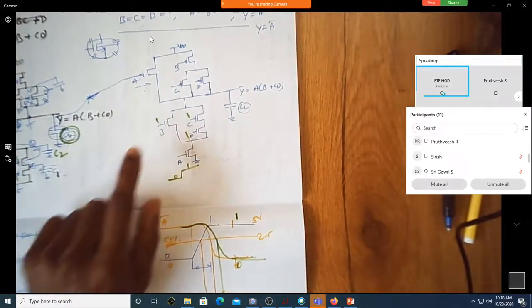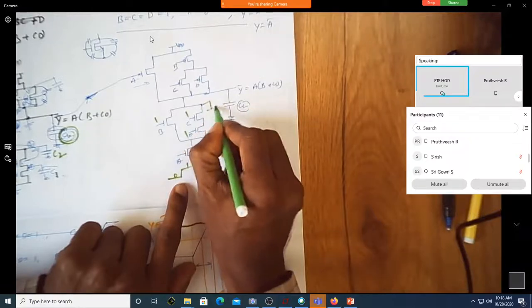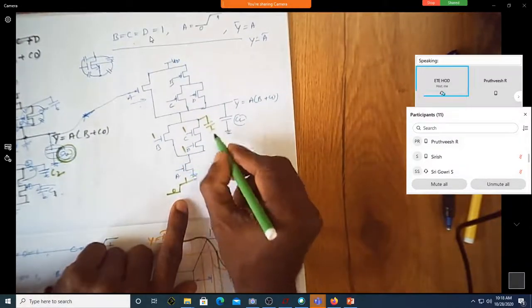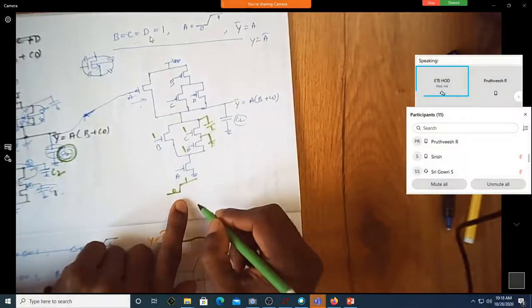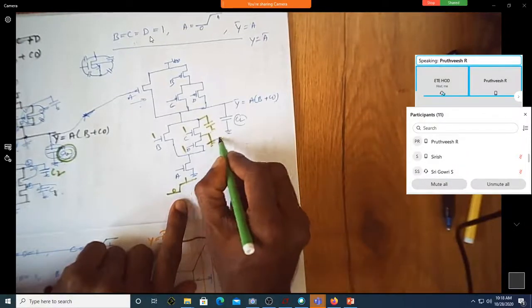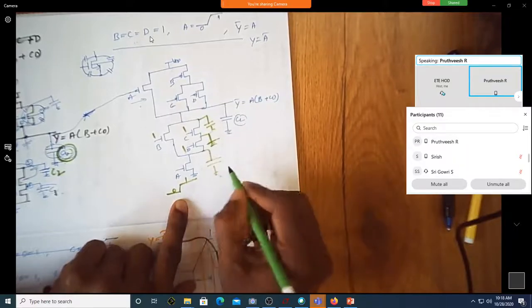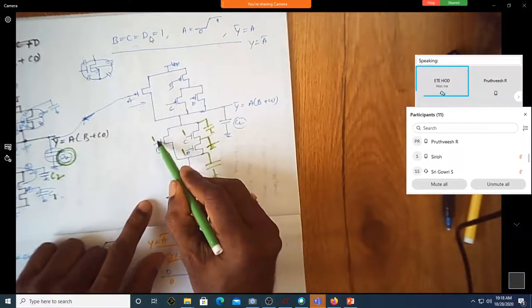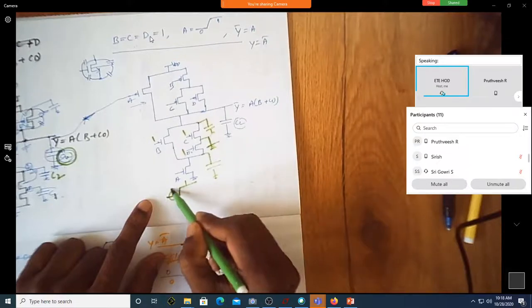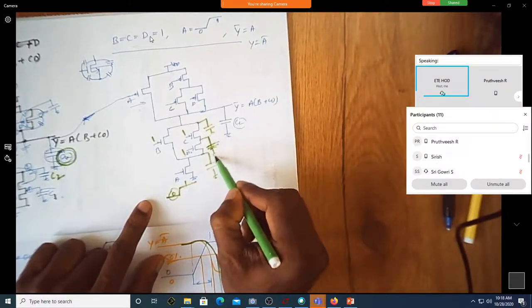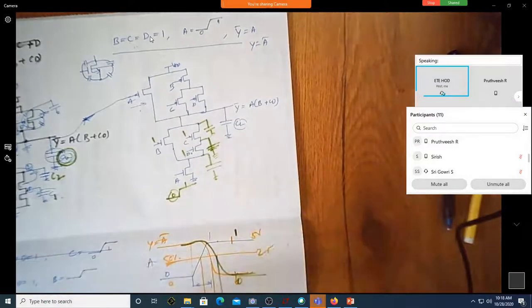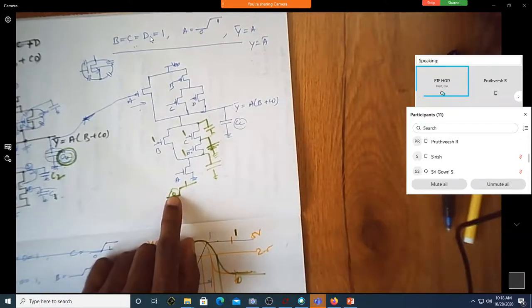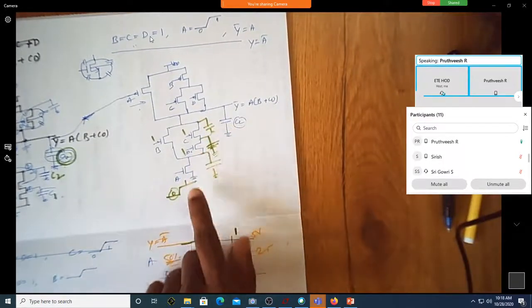Even though these are high, do you have a capacitance at this point? Do you have C1 and C2 capacitances at this point? Because as you had it here, you're going to have the capacitance here also. So even though this is 1, 1, 1, and this is 0, have these capacitors discharged or are they still having the charge? They are still having the charge, because there is no path existing for these capacitors to discharge to ground, because this is off.